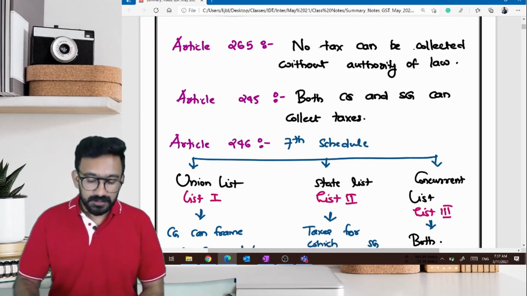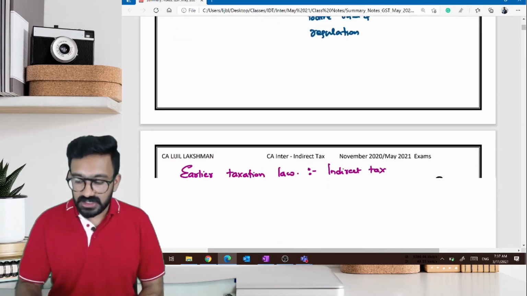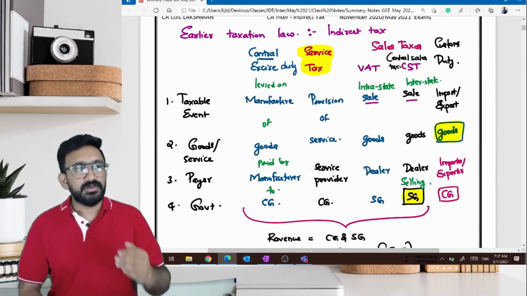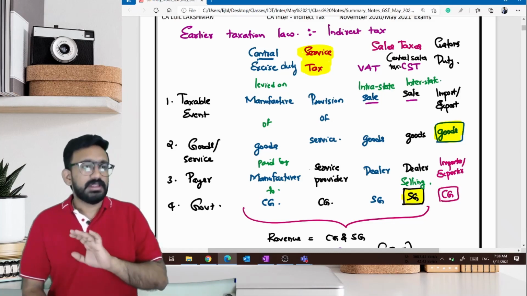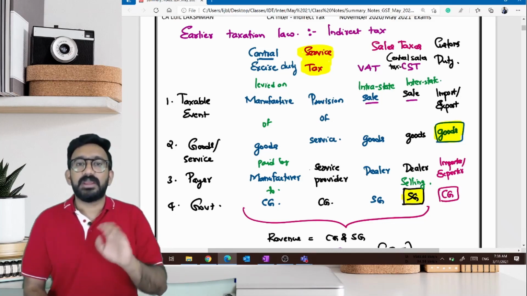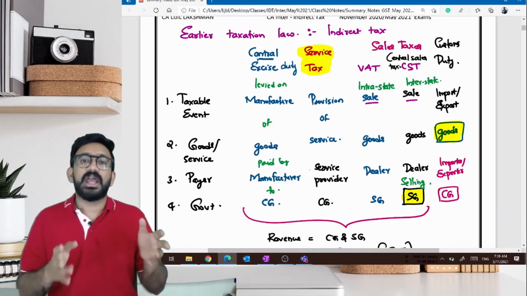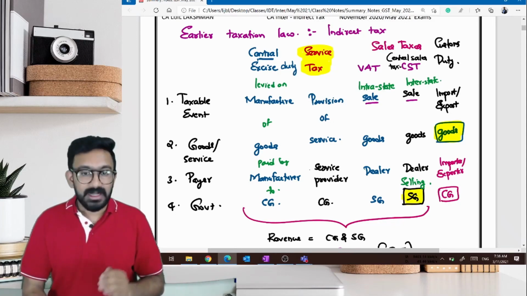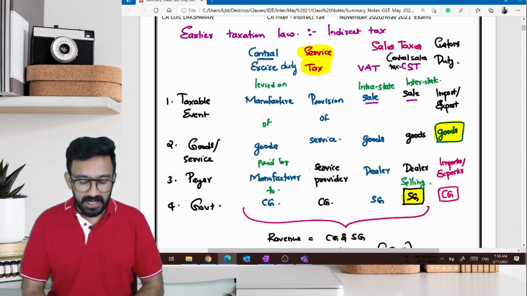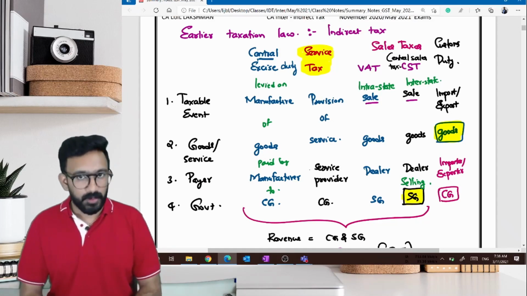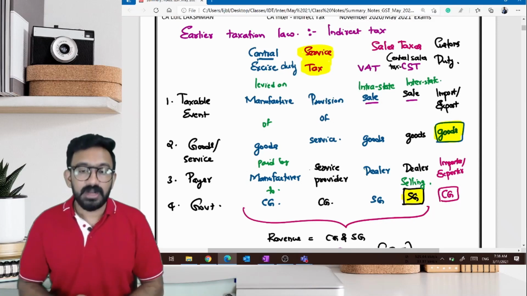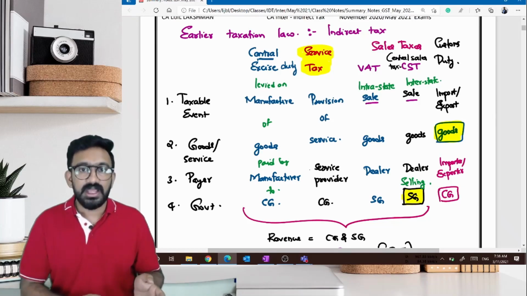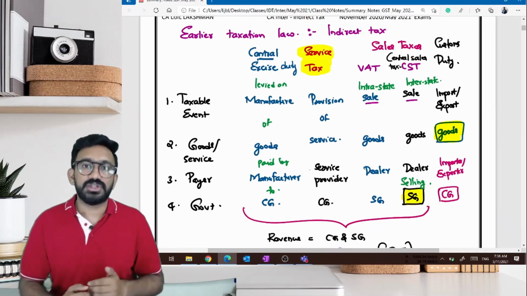Okay. So if GST was to be introduced, if I wanted to introduce GST, what would have been the route? First, they would have opened this book called Constitution and checked whether the government has power to frame rules and regulation relating to GST, whether the government has power to frame GST Act or not. If the government has power to frame GST Act, then there is no problem. Assuming that government is not having this particular power to frame GST Act, then they will have to amend the constitution and get the power.